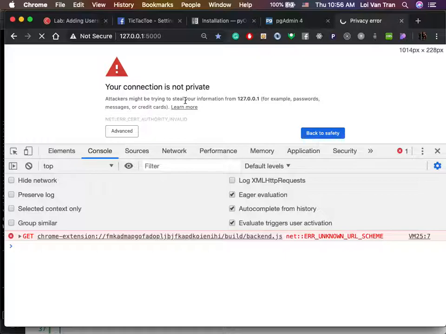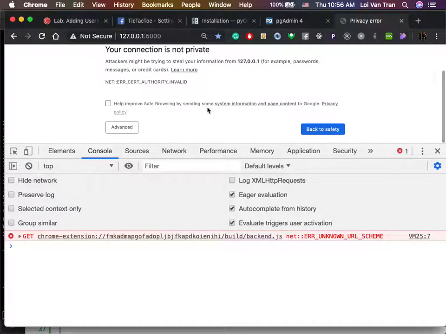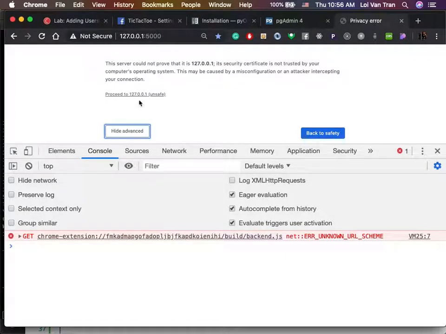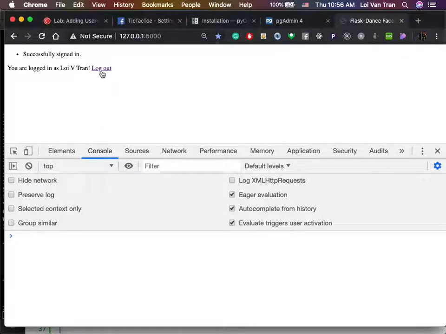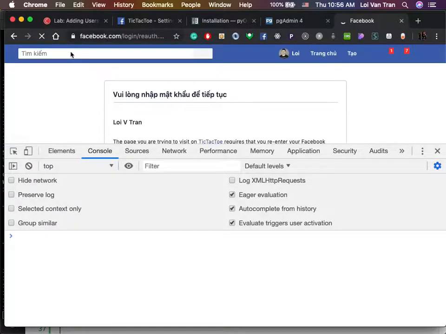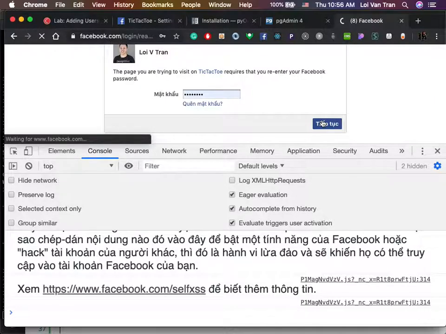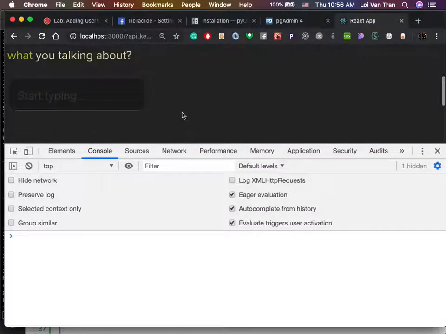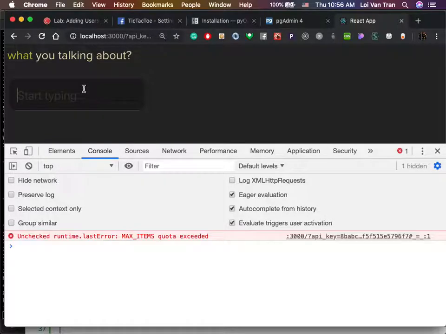Okay, so it regenerated again. It doesn't trust us again. We go advanced, go to proceed to 127, refresh, log out, log back in. Come on, baby, please work. Sometimes you gotta pray. Let's hope that we get a 200. I really want to get this 200 before we move forward to anything else.